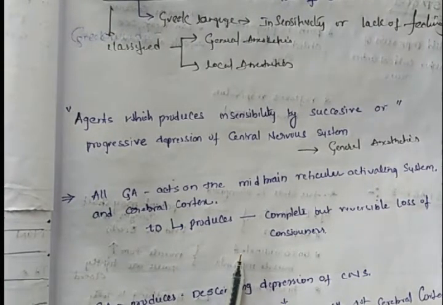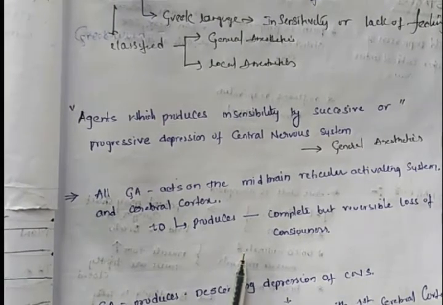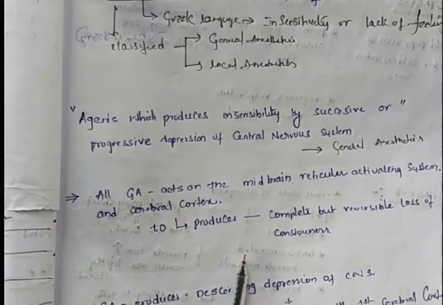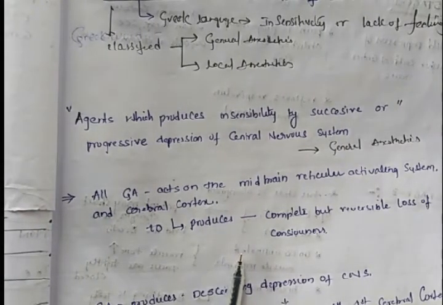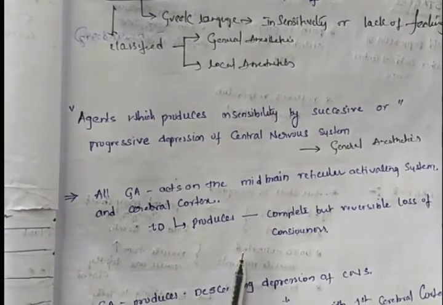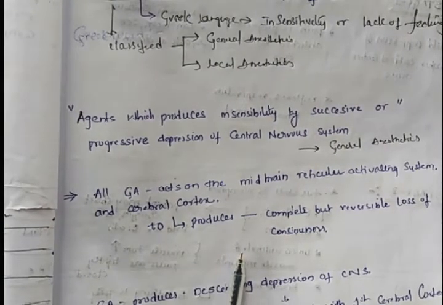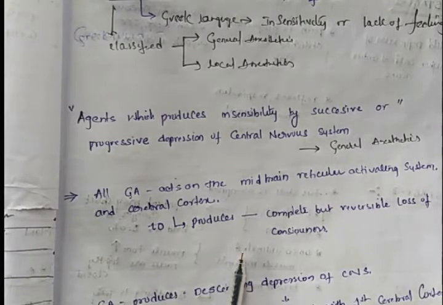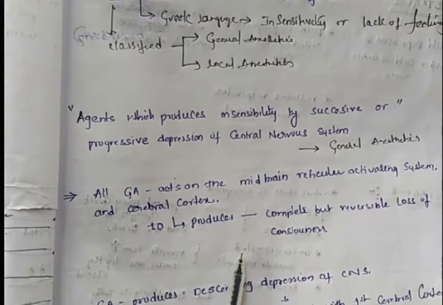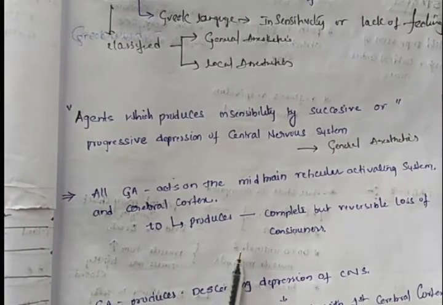These create a depression of the central nervous system, and as the central nervous system is depressed, it cannot take any sensation. That is how general anesthetics produce loss of sensation.